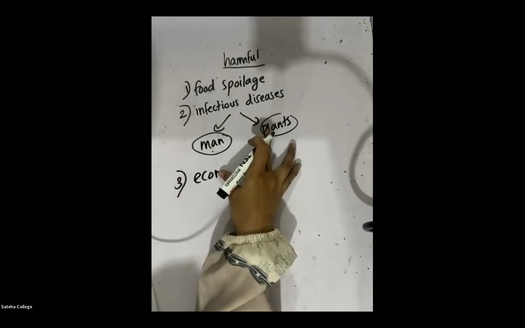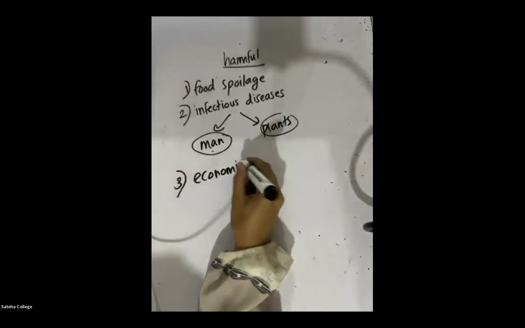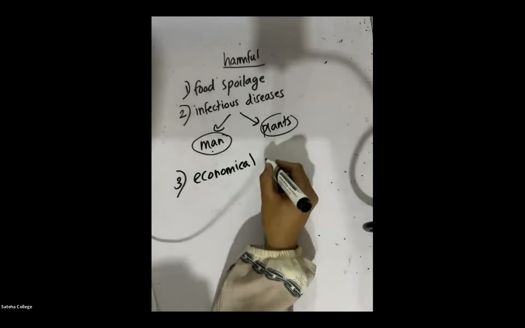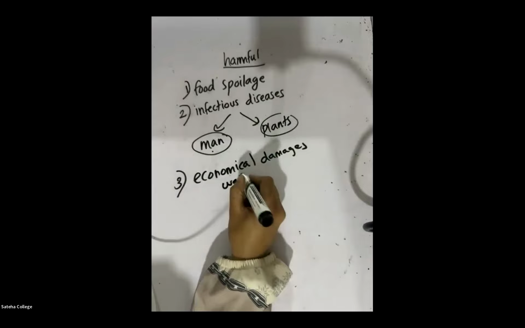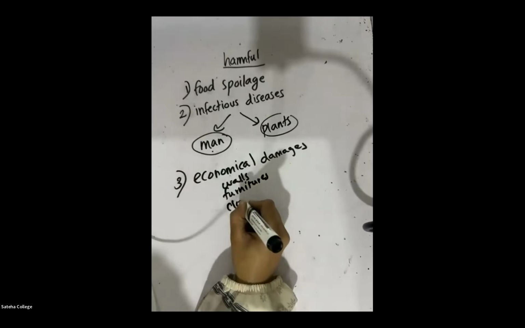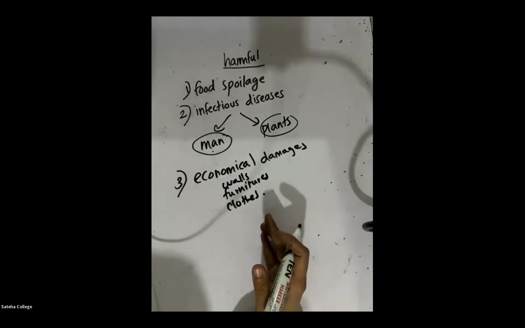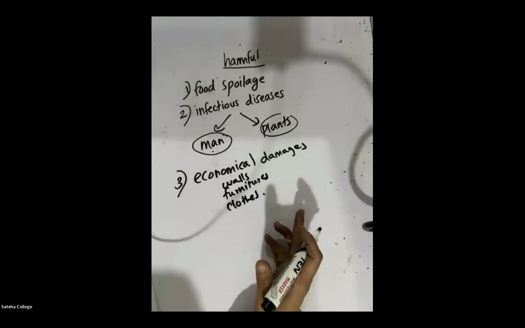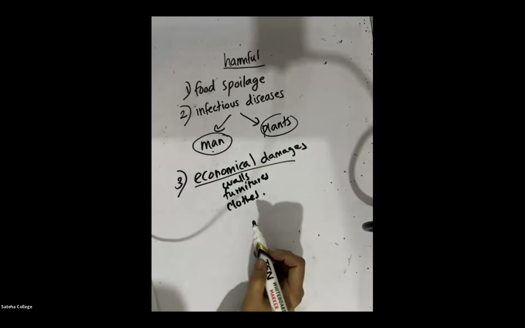The third disadvantage is they cause economic damages. You may have seen fungi grown on walls, algae grown on walls, and clothes can get damaged. Economic damage can be caused to the walls of buildings, furniture, clothes. Some microorganisms grow on furniture, some grow on walls of buildings, some grow on clothes. When this happens, the value of those products will reduce.